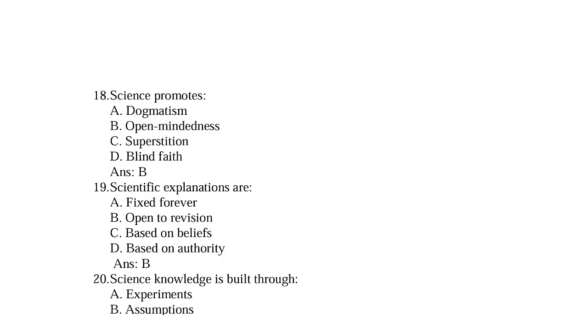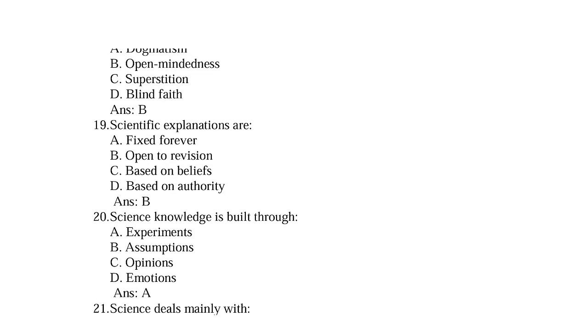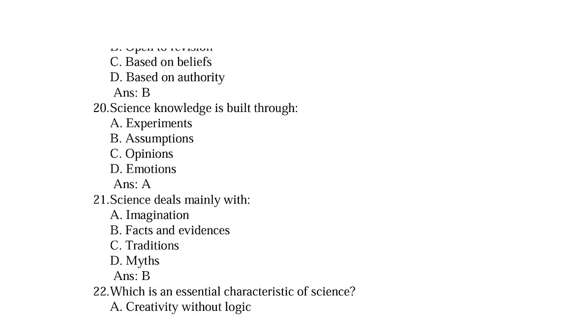Next, 19. Scientific explanations are option A fixed forever, B open to revision, C based on beliefs, D based on authority. So right option is B, open to revision. Next, 20. Science knowledge is built through option A experiments, B injunctions, C opinion, D emotions. So right option is A, experiments.